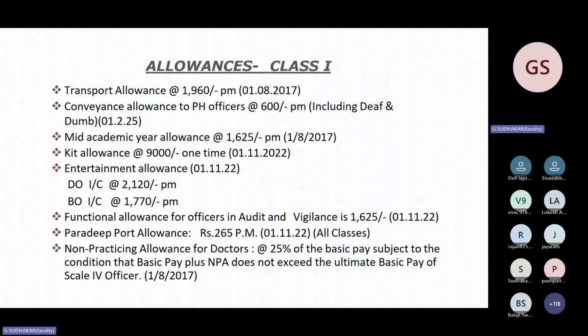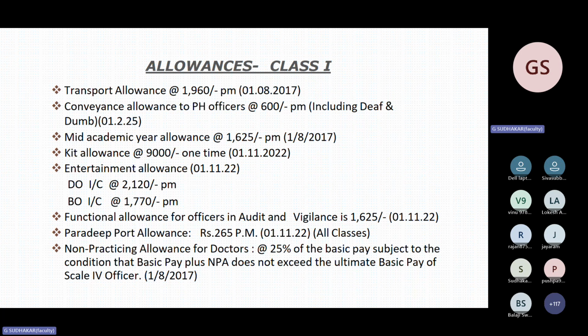An employee posted in or nearby Paradip Port will get the monthly allowance of 265. If he is transferred from that place, that amount will be withdrawn. This amount was revised from 1/11/2022. So this is about Paradip Port allowance. Very important. Note down the amount. It is applicable for all classes of employees.